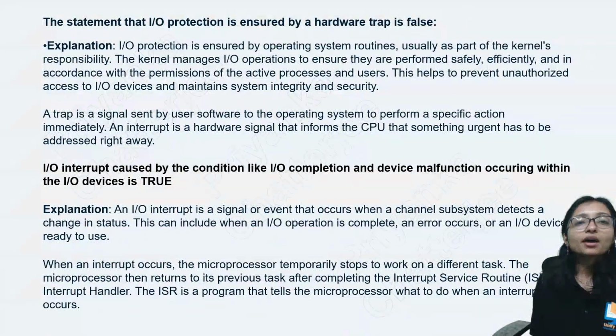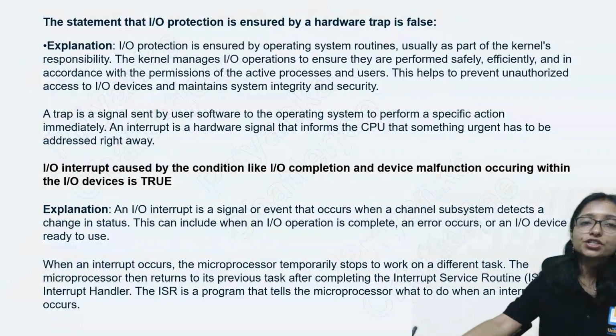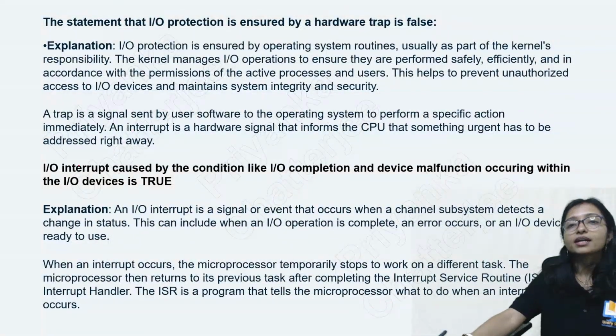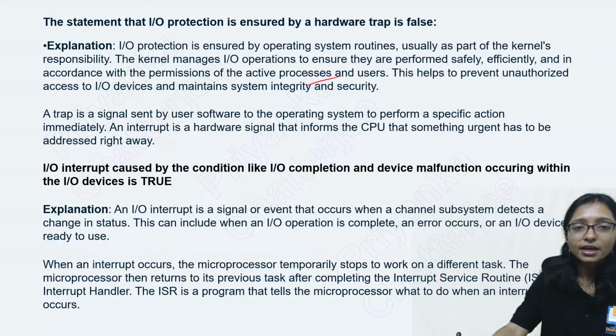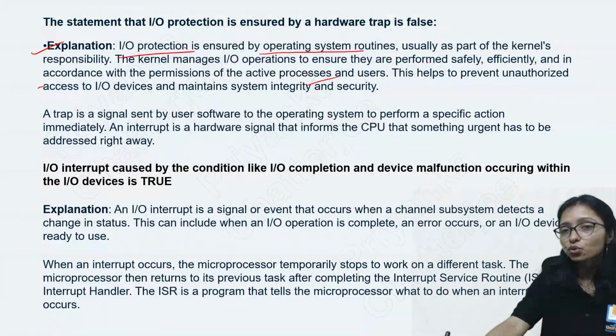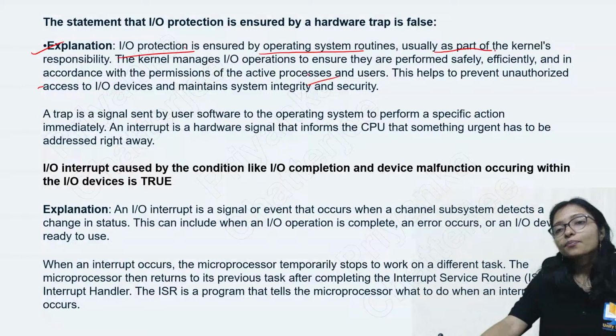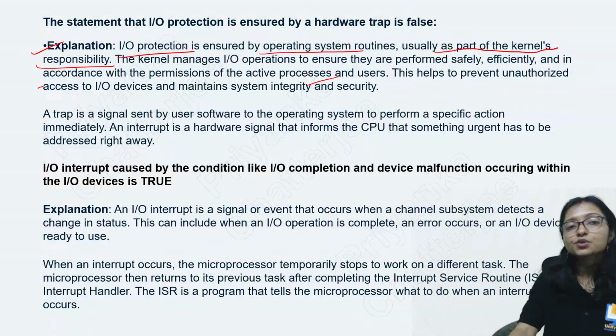Okay. So here, IO protection ensuring the hardware trap is false. Why? Because you need to understand the task of IO protection. It is ensured by operating system routines, usually as a part of kernel responsibility.